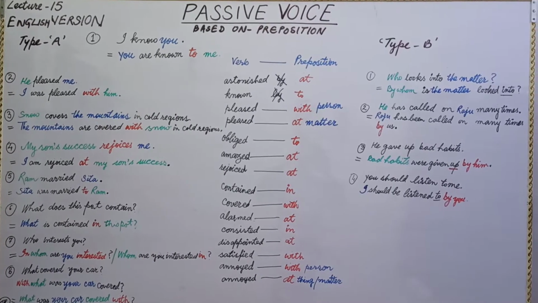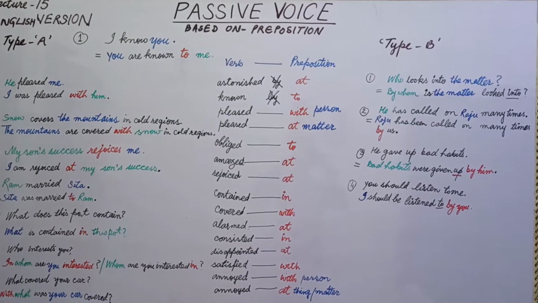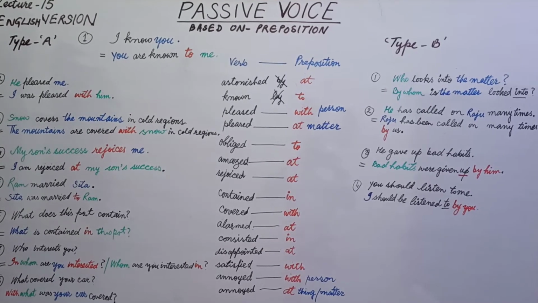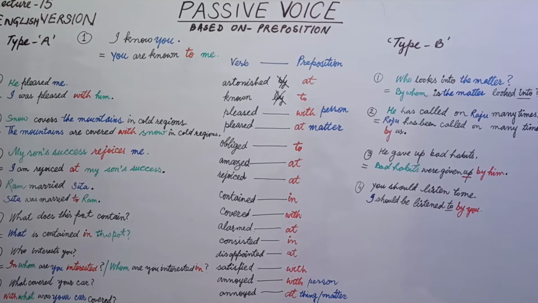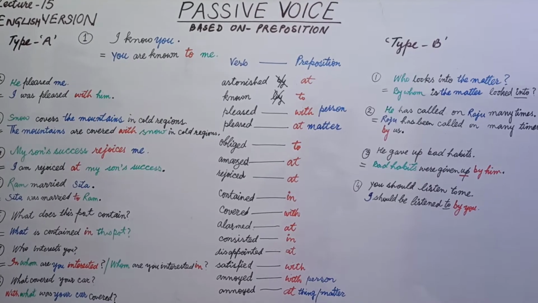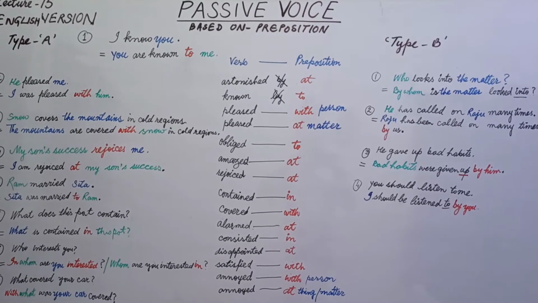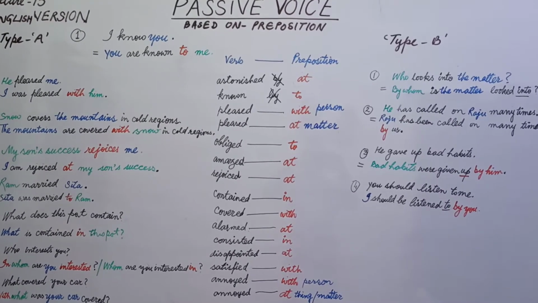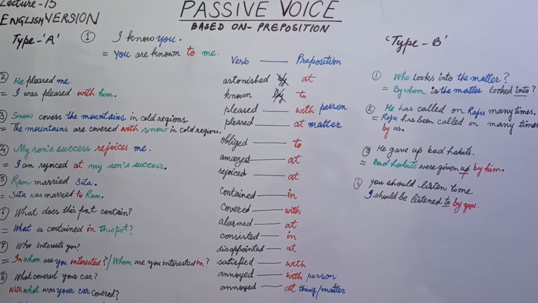Dear students of English grammar, we welcome you in our lecture 15 English version lecture in which we have a series on passive voice. Means we are transforming active voice into passive voice, and in this series today our topic is to transform active into passive voice based on various verbs which have some certain prepositions with them in case of transforming passive voice. In previous lectures, you have gone through various types of passive voice. Now, today you will learn this passive voice based on preposition in type A and type B.